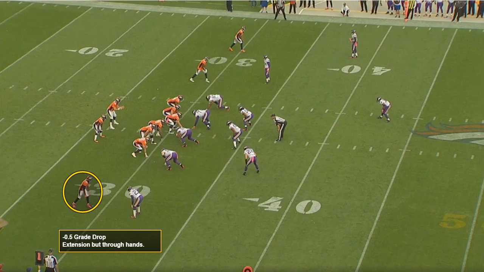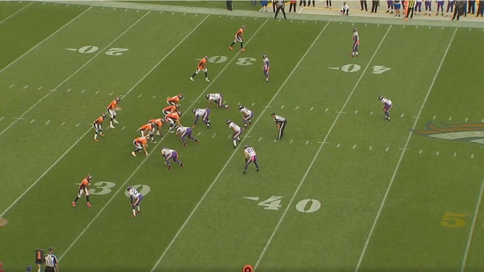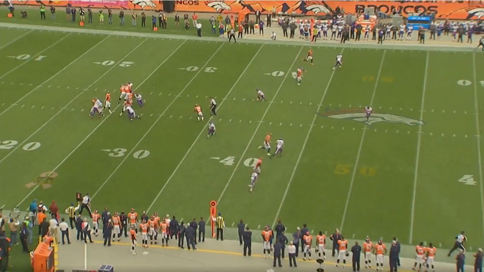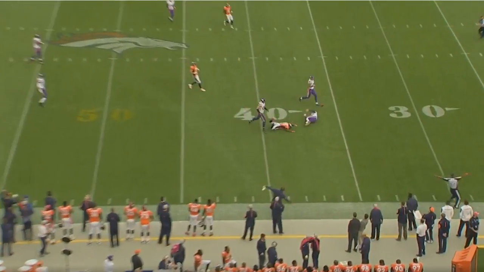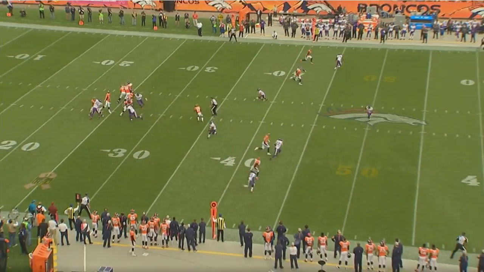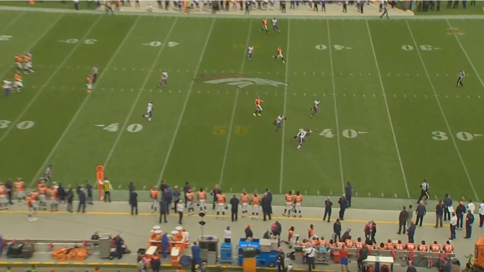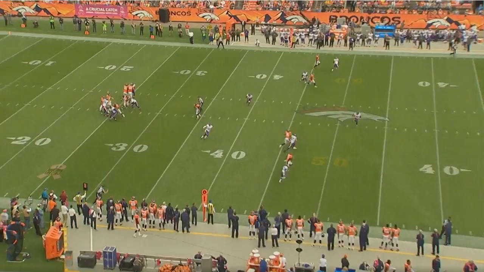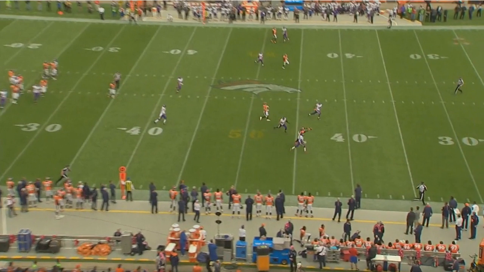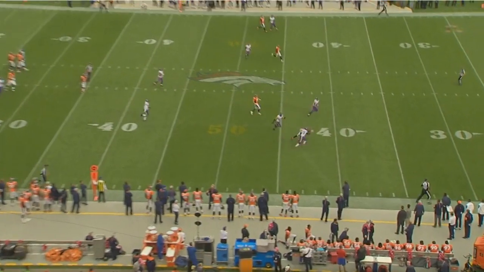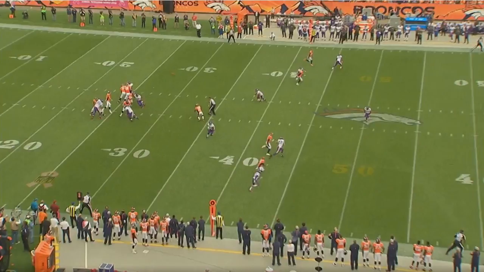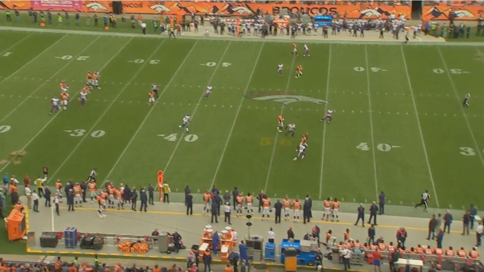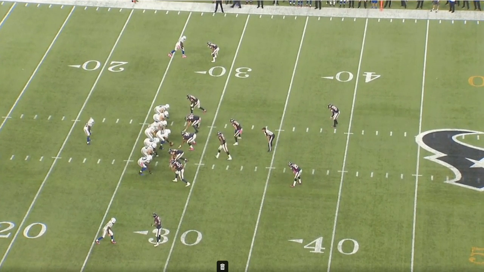Our next example is another minus 0.5 grade, and again, this is giving the receiver some benefit of the doubt for the extension that he's got to make. So he's having to extend his hands up into a fairly awkward position to make this catch, extending for the ball through his hands at full extension. So we'll give the receiver a minus 0.5 grade on this play, because the placement is not ideal for him to bring in the catch, but it is still a catchable pass to earn a drop and a downgrade, just a minus 0.5 downgrade on this play.